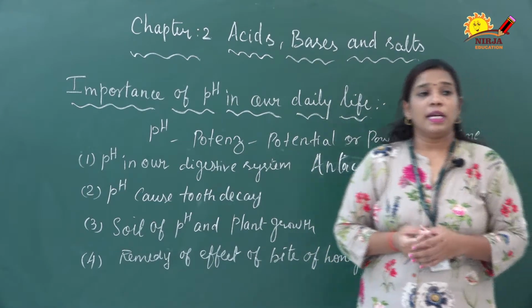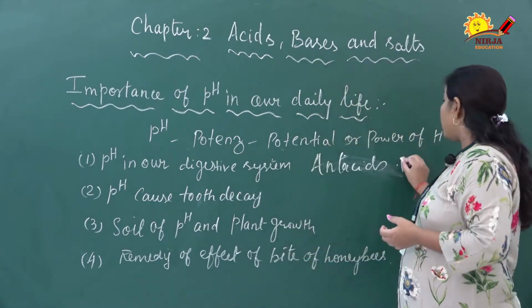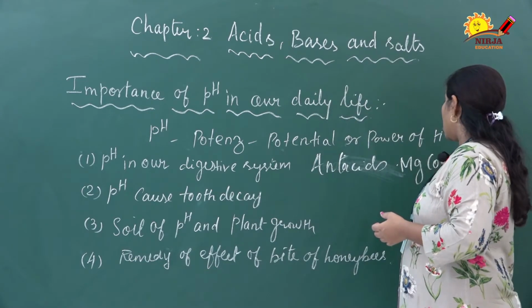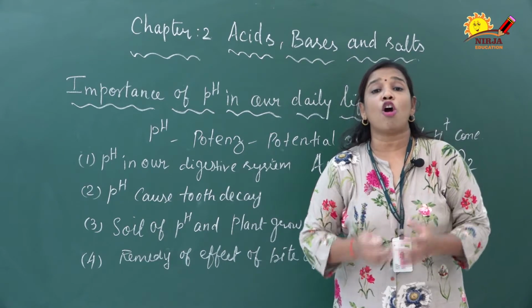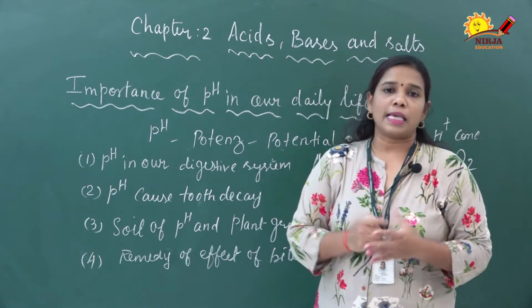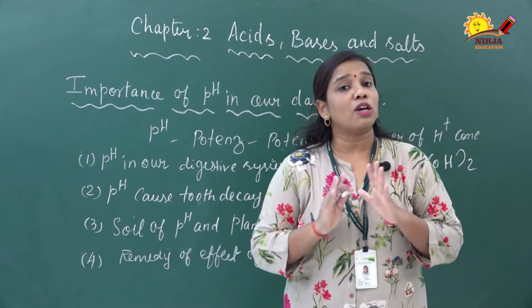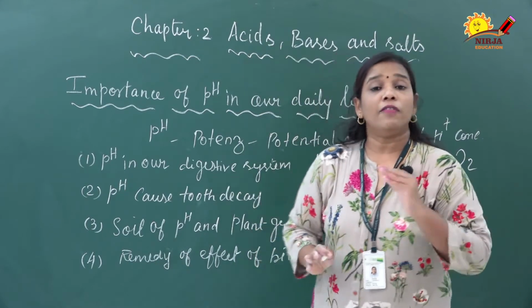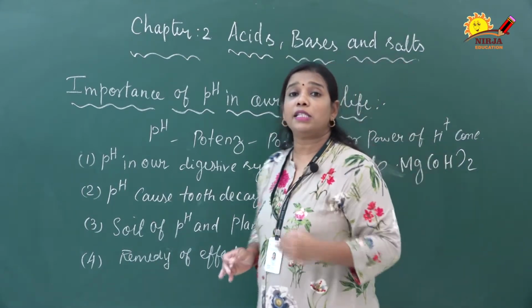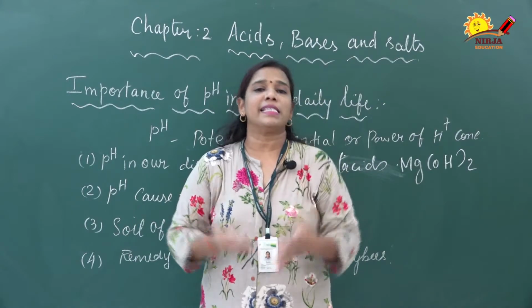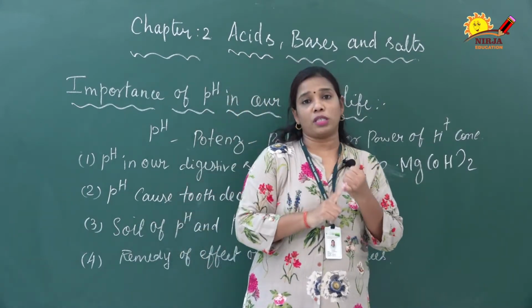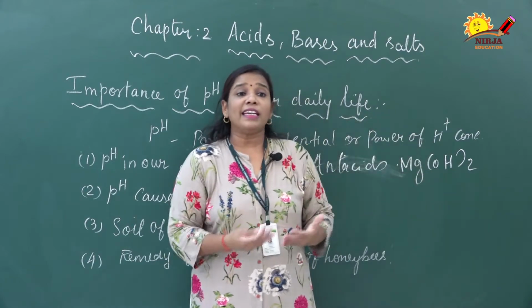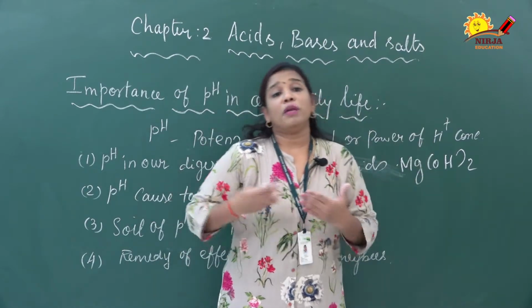Here I have written examples of antacids. One is magnesium hydroxide, Mg(OH)2, which we can also call milk of magnesia. Antacids are base materials which help to neutralize the acid when we are having acidity, that is, indigestion. One example is magnesium hydroxide, Mg(OH)2, which is milk of magnesia.